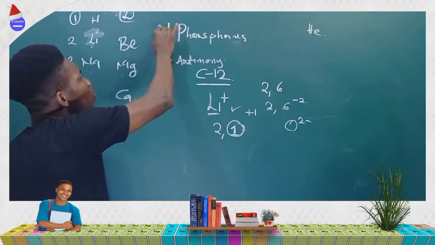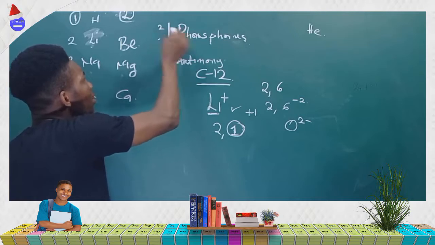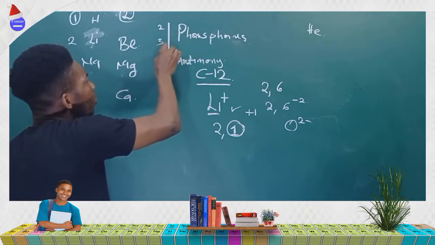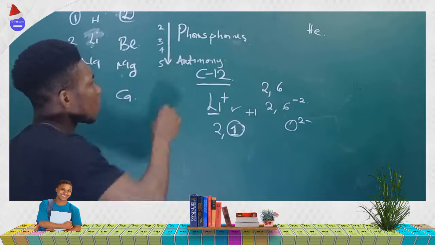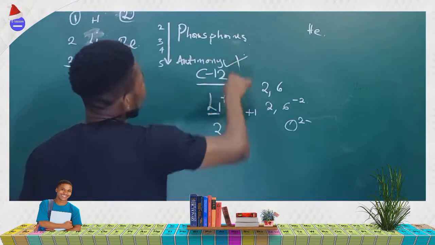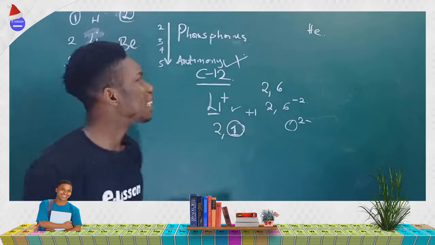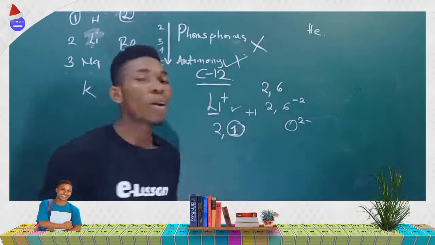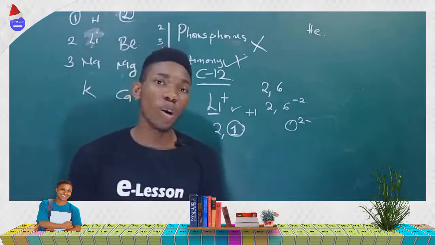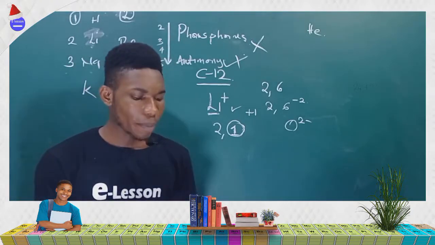So if this one is 2 because it's increasing down, the one in the middle may be 3, the one here will be 4, and antimony will be 5. So antimony has a higher atomic number than phosphorus. So that particular one is wrong, and we are looking for the one that is wrong. Now, for the sake of just reading, let's talk about the last one.